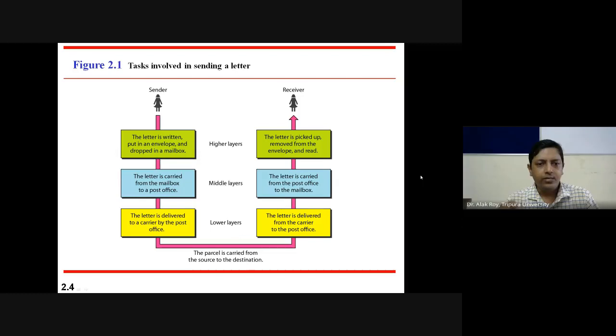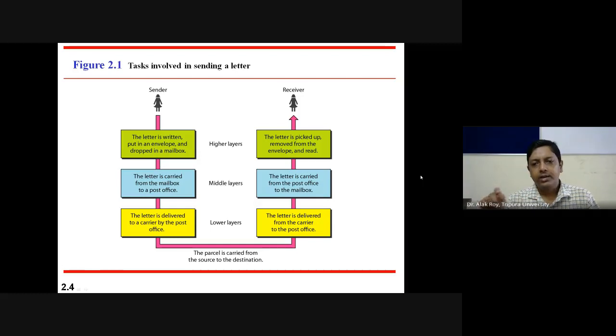Then the letter is carried from the mailbox to a post office. The post office officials deliver the letter to a carrier. Then the parcel is carried from the source to the destination, say from Agartala to Delhi.